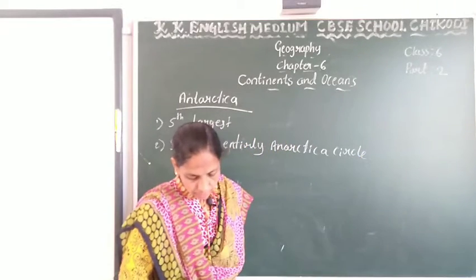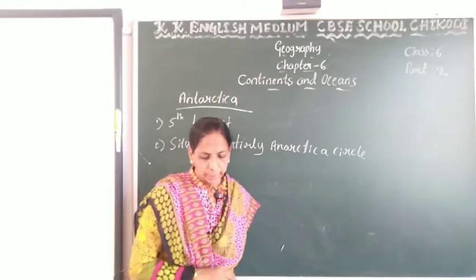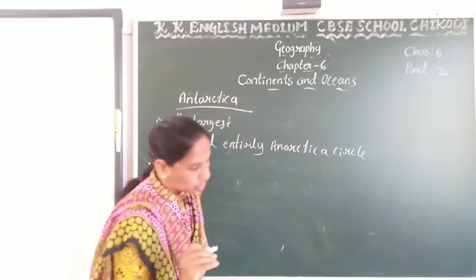It is also surrounded by the Southern Ocean.